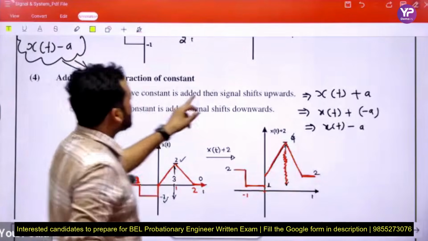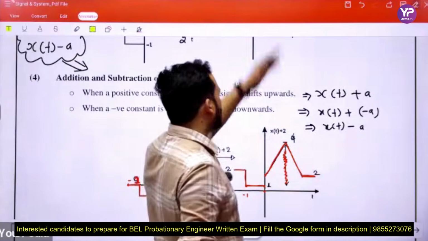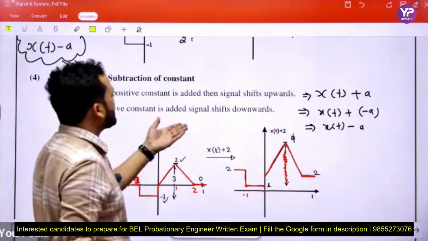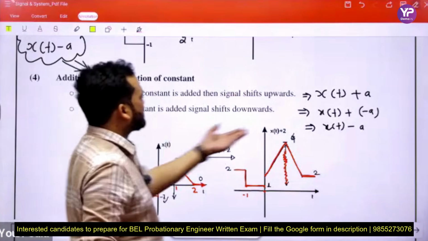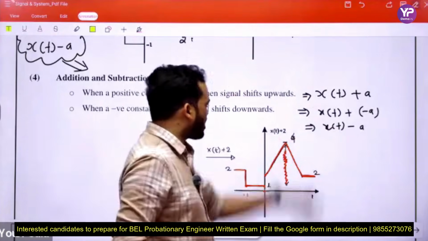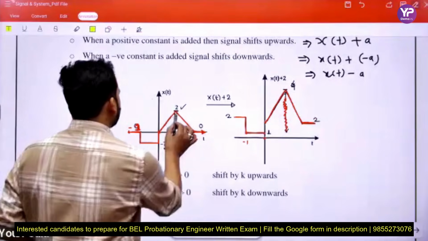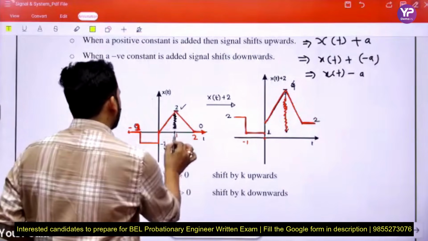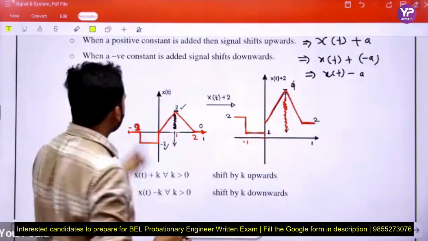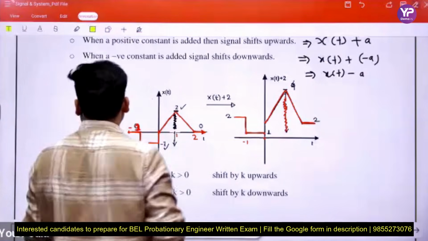When a positive constant is added, the signal shifts upward. When a negative constant is added, or we subtract any positive number, then the signal is shifted downward. This is our example. This is the original signal, and delete this one, so that you are not confused. Okay. See this, Harshita.